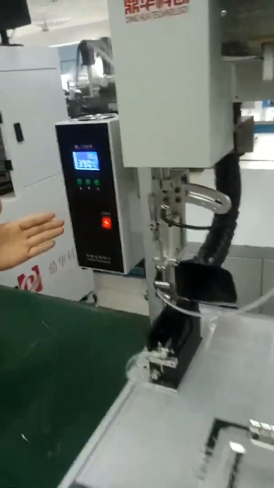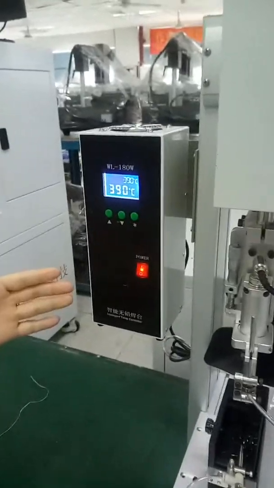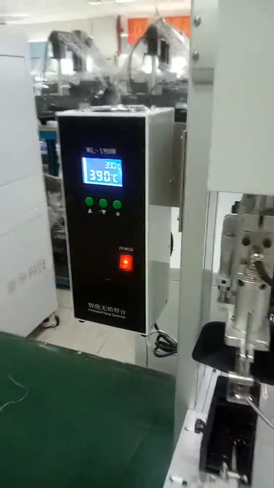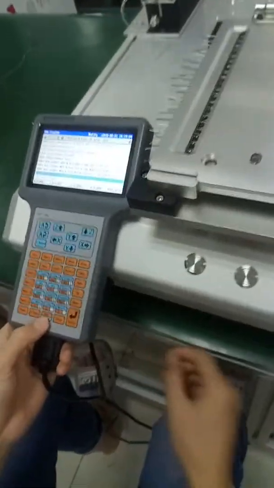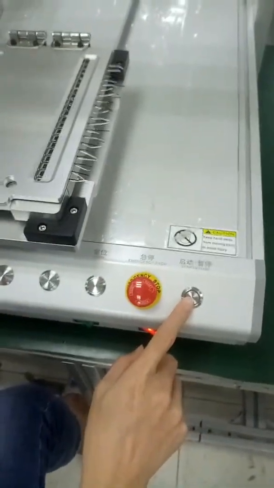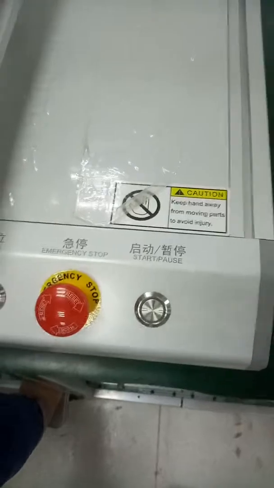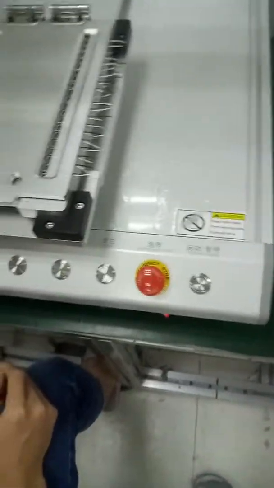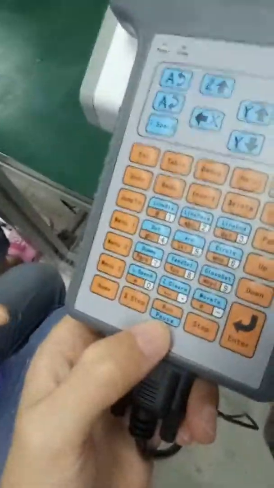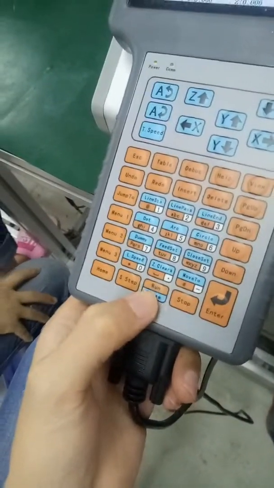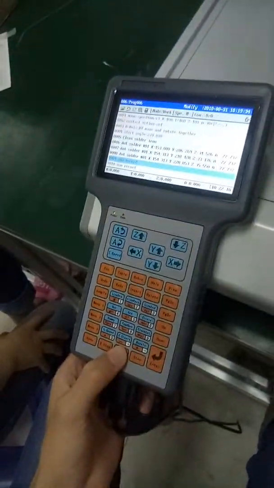Now we can see the temperature has gone up to what we set up, and now we can press this start button, or press here, both mean start. We can press start on the machine or on the teach pendant. Press run.